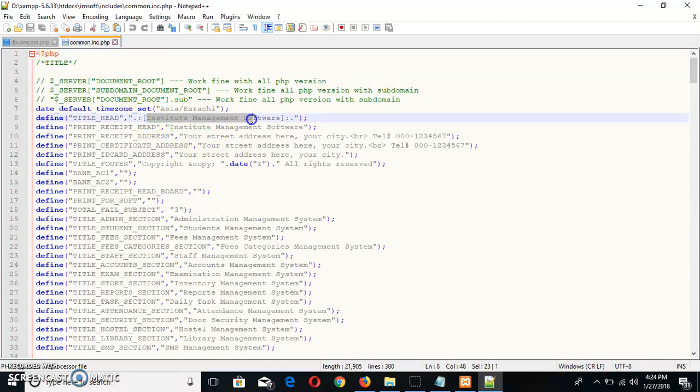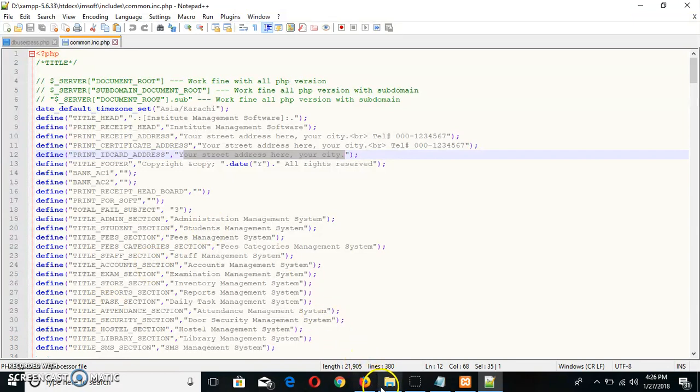You need to place your institution name here instead of this institute management software. You need to repeat this name also here. Put your street address here and your city and telephone number here. Your street address here again and your city, telephone here, and your street address here also. These settings are for printing purposes and software display purposes.